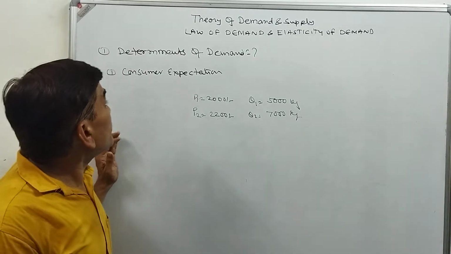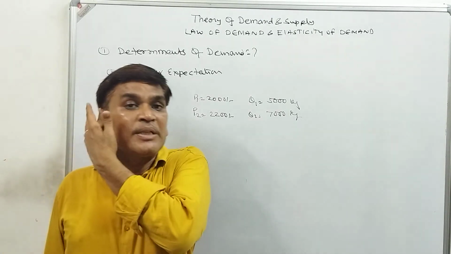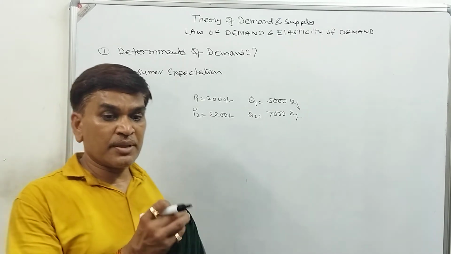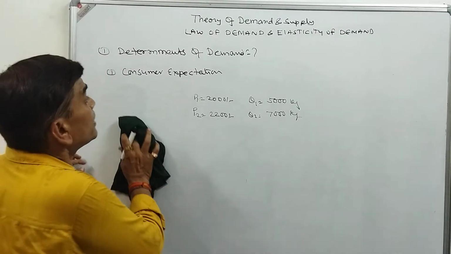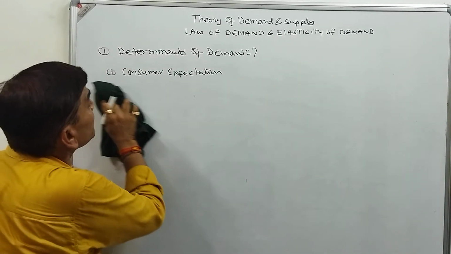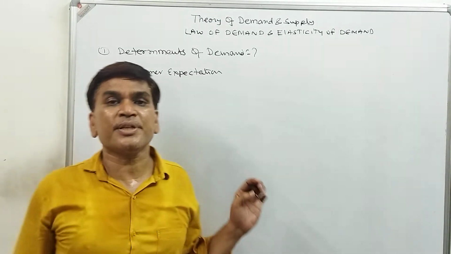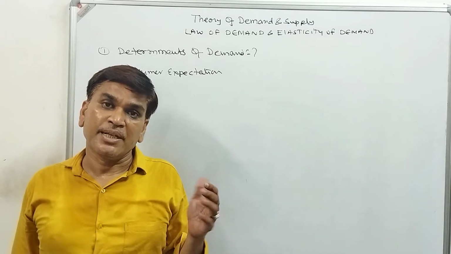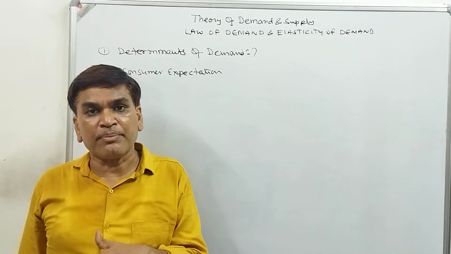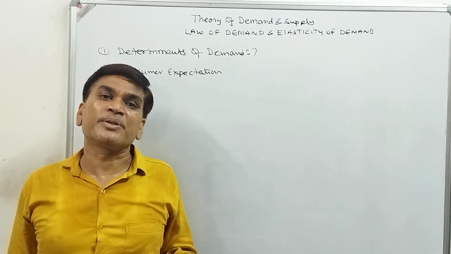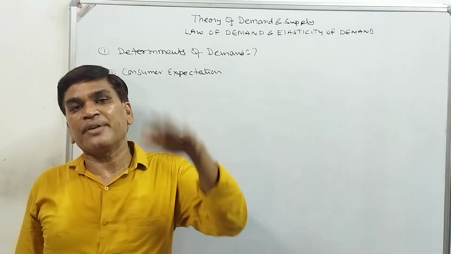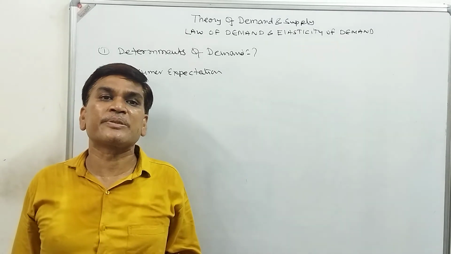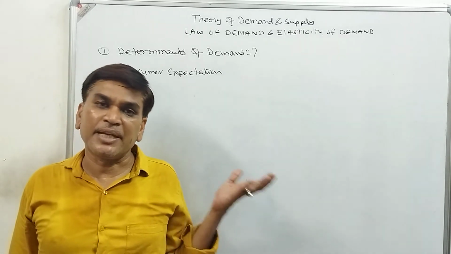So consumer expectation also determines the demand. Next one, if consumers are thinking that in future my income will increase, they will demand more. They will purchase a scooter, car, house on loan because they are expecting that in future I will earn more money and I will pay my loan. So this expectation also has an effect on the demand.